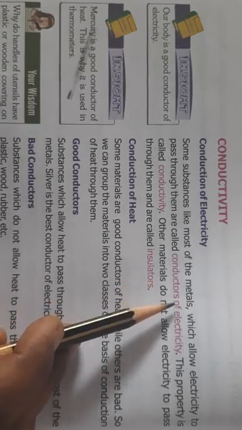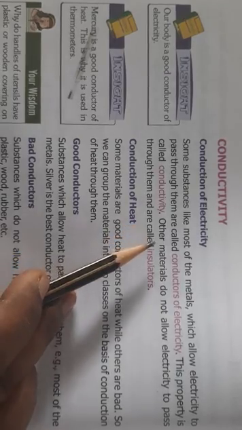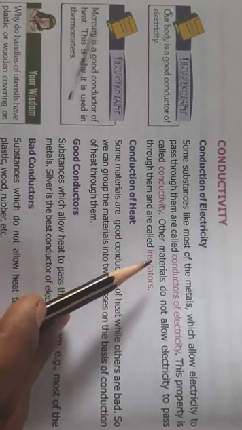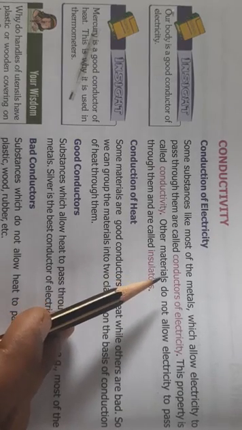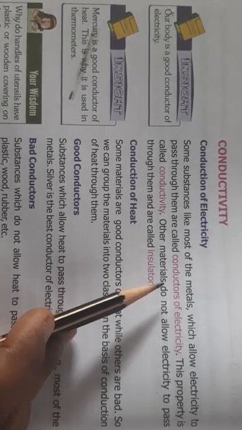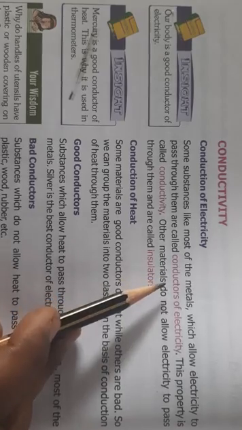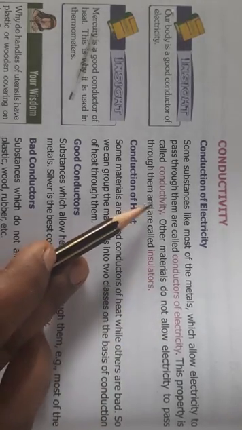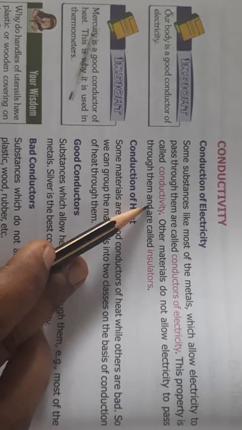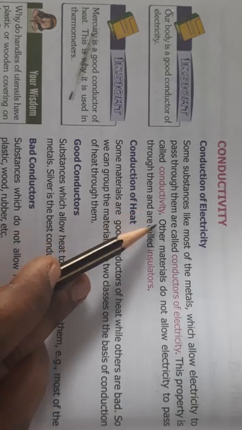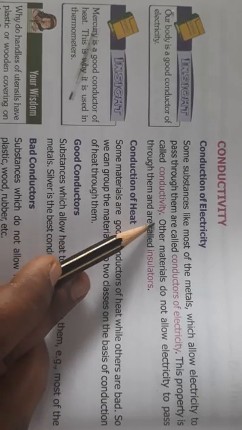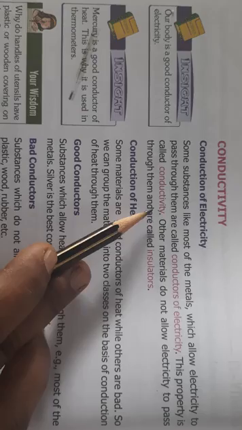Most of the metals like copper, silver, aluminum, they all conduct electricity. So this property is called conductivity. Conductivity means to conduct electricity, to allow electricity to pass through.